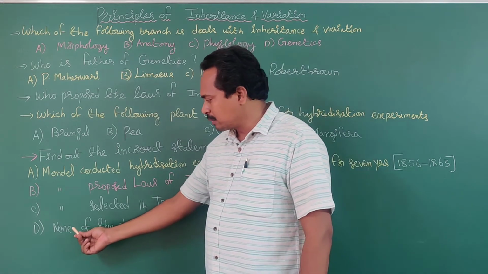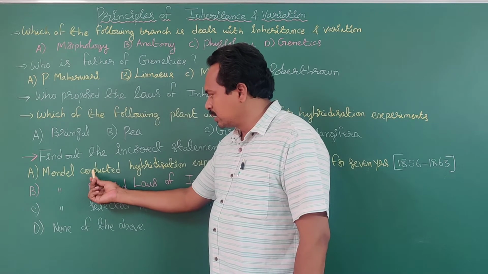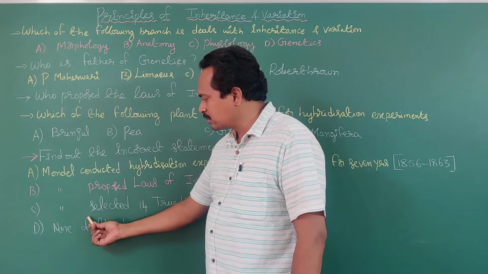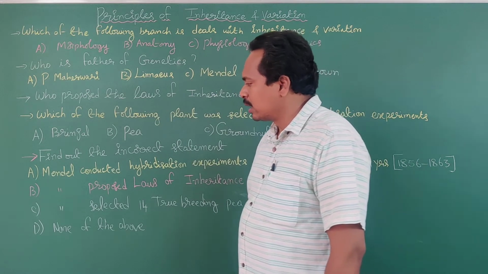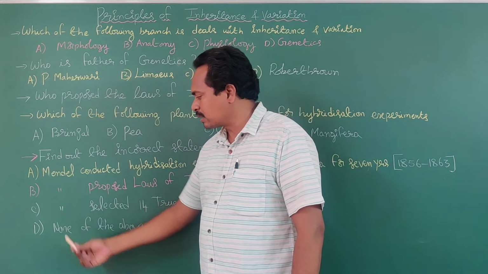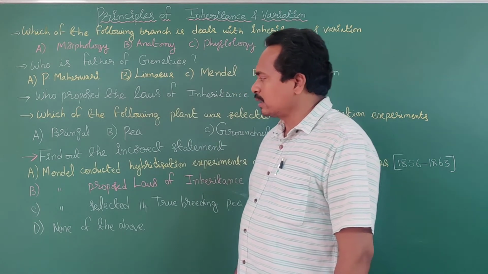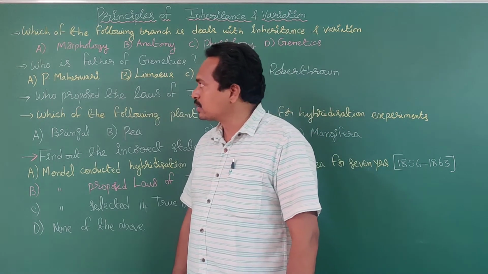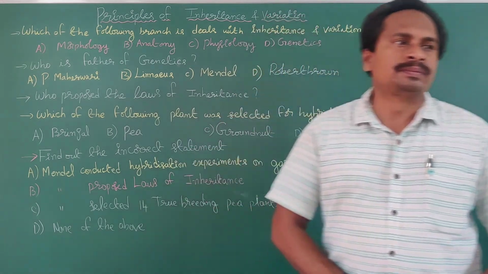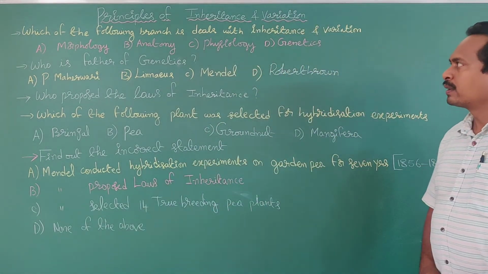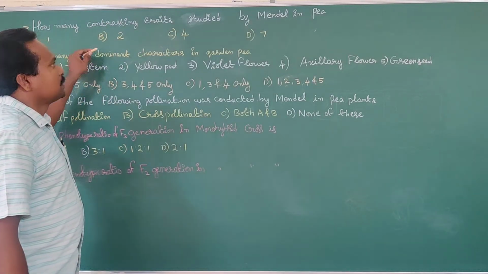Option D is none of the above. So all of A, B, C are correct. There is no incorrect statement. Hence D is the correct answer, none of the above. Is it clear? So next question. What is the next question?